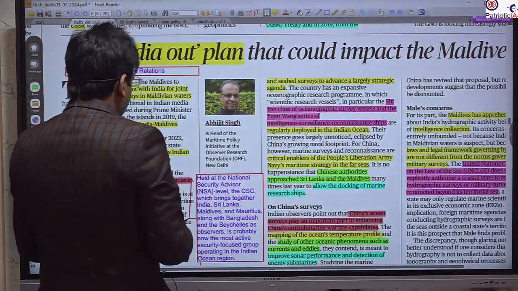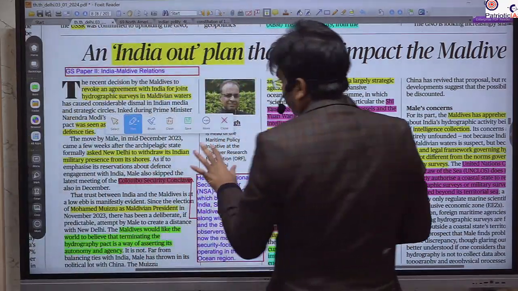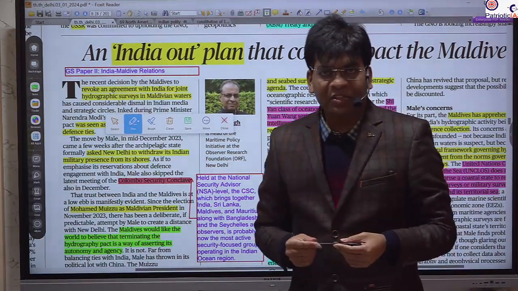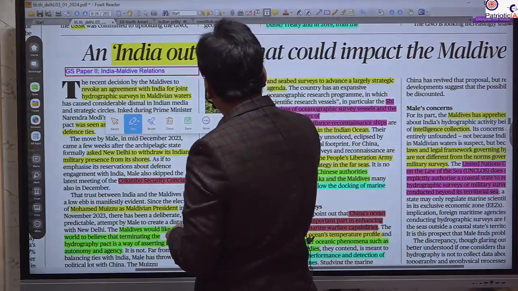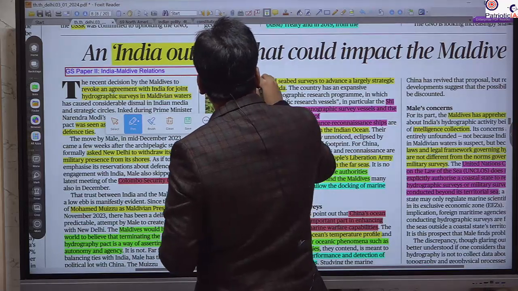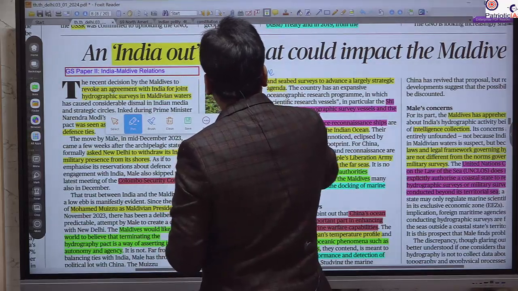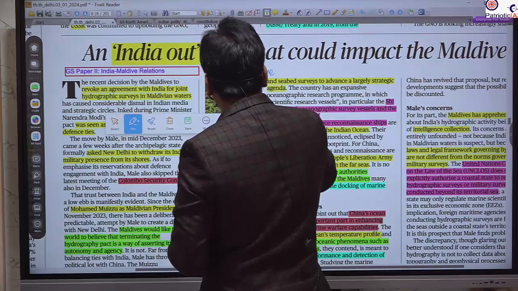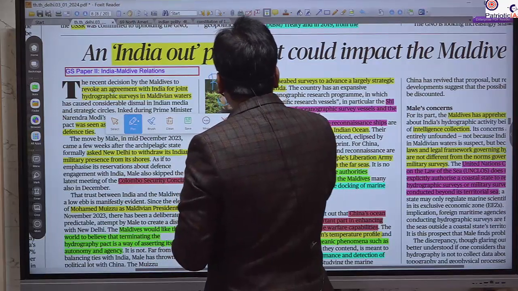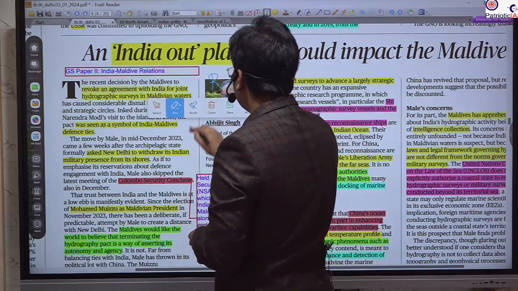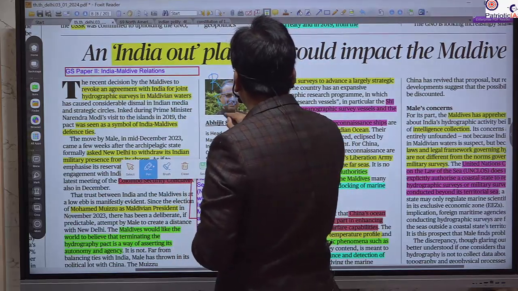Before entering into the discussion of what this talks about, you should know one concept, that is, what is meant by reductive nationalism. This nationalism is very much relevant in the context of India's neighborhood.